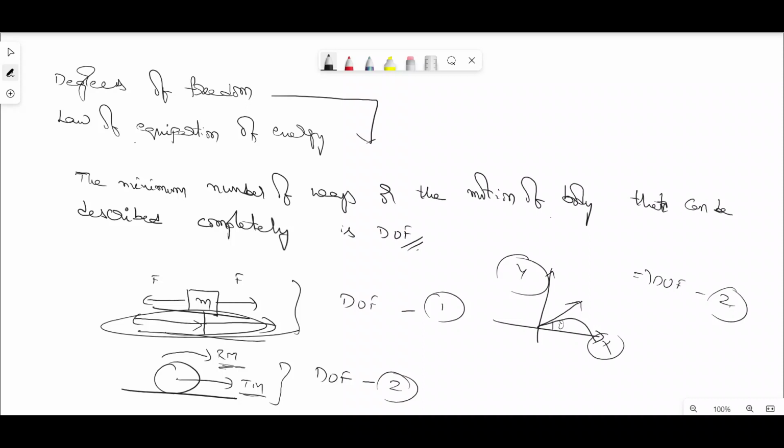Similarly, if we consider this body as a molecule, then it possesses 3 degrees of freedom. The body can move in a translatory way as well as a rotational way, as well as along the two-dimensional axis. Why? Because when we consider a molecule, it can move along the y-axis as well as it can rotate. That's why we represent that a molecule possesses 3 degrees of freedom.